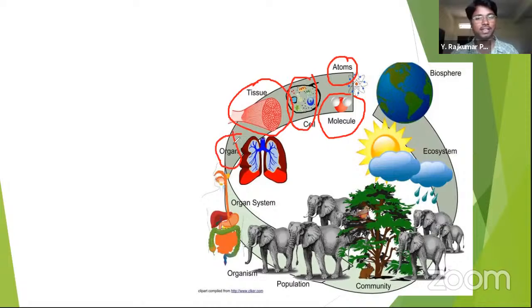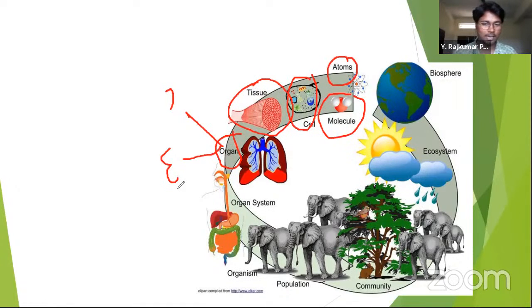What is meant by an organ? In 10th class, you have studied about it. There are two kinds of organs in the body. Organ means nothing but a part of the body, right? So there are two kinds of parts, internal organs and external organs. Internal organs means the body parts which are present inside, not appearing to the outside. And external organs means which you can see from the outside.